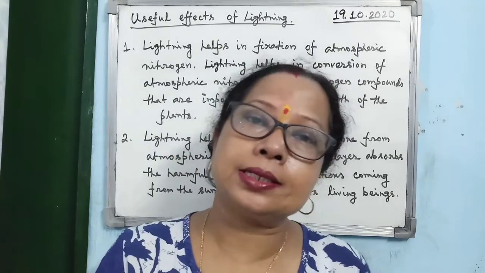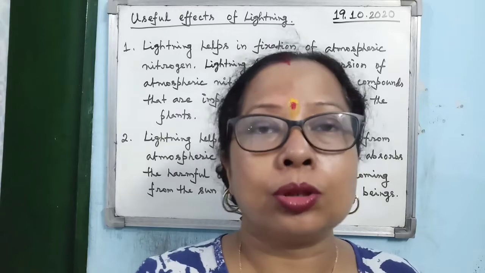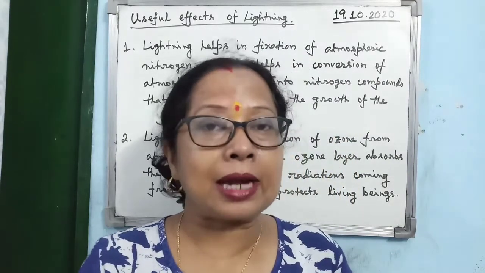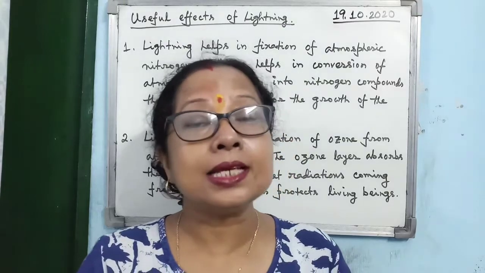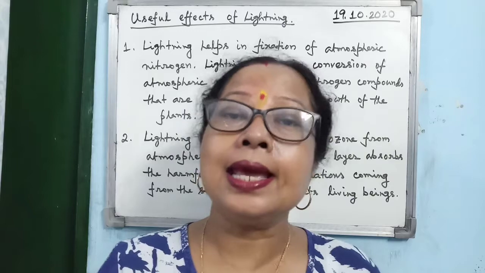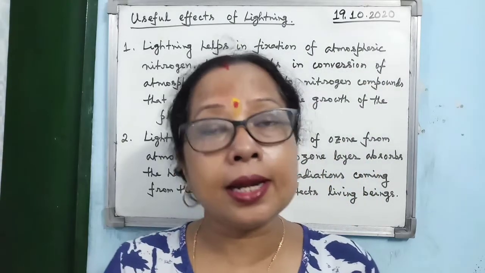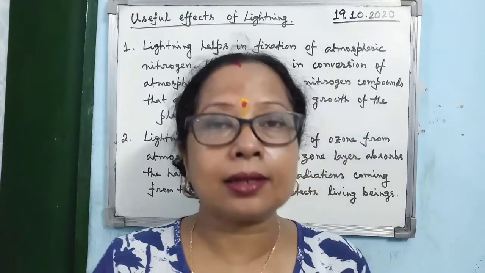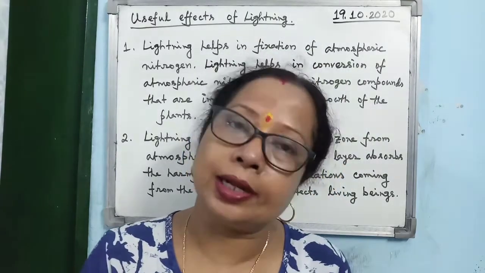The second useful effect is that lightning helps in formation of ozone, O3, from atmospheric oxygen. Oxygen is O2. How now? What is happening? The ozone layer that is produced with the help of lightning can absorb the harmful ultraviolet radiation coming from the sun, and thereby protect living beings from the harmful effect of ultraviolet radiation.